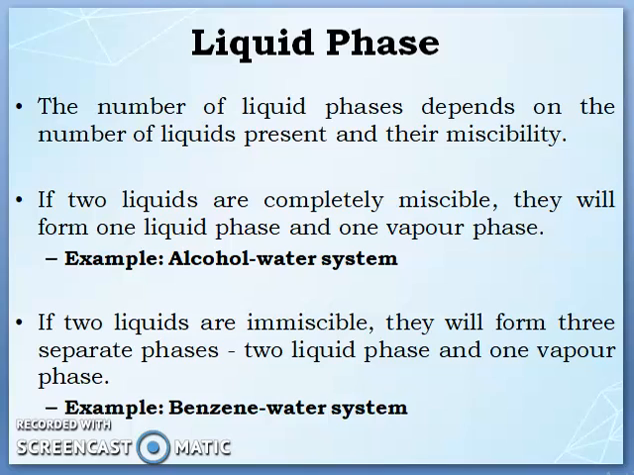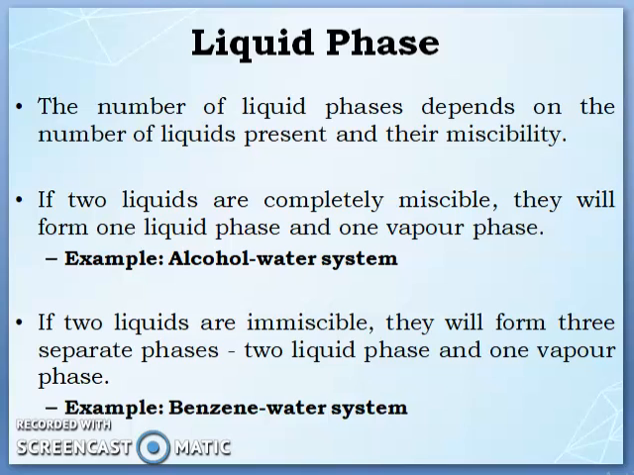If you take liquids, the miscibilities of the liquids are completely different. If you take two liquids which are completely miscible, meaning they dissolve in each other, they form only one liquid phase and one vapor phase. For example, if you add water to alcohol, it becomes one liquid phase of alcohol water, and its vapor phase. That's it.